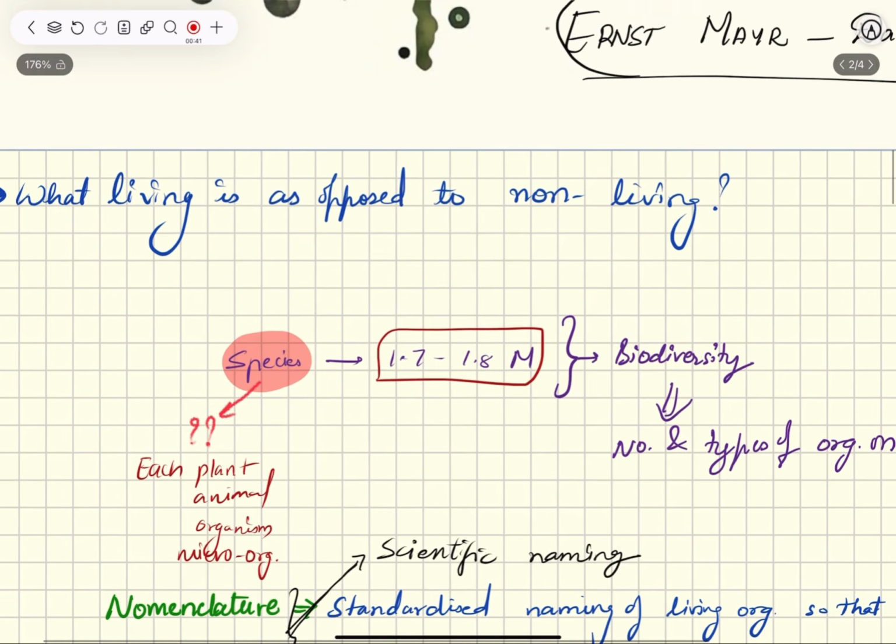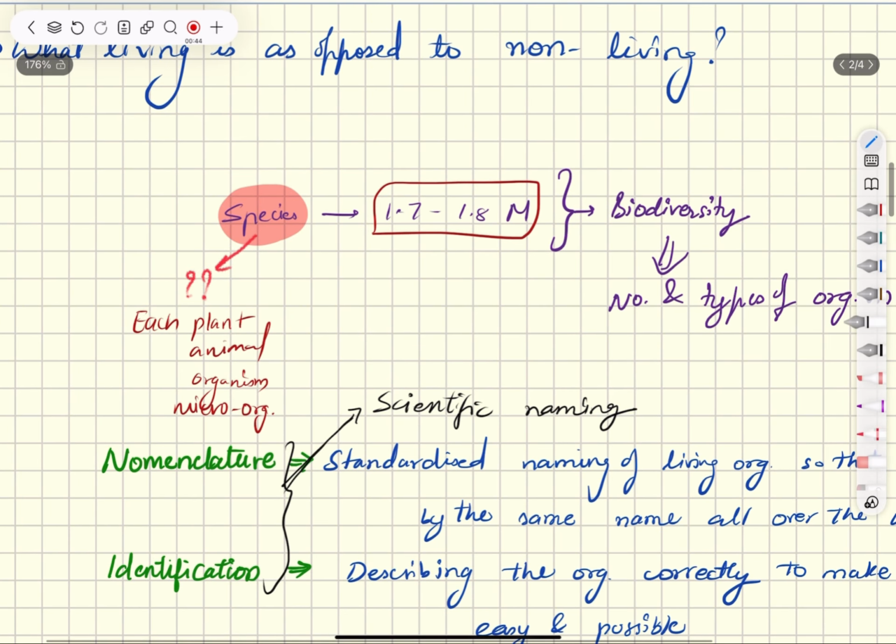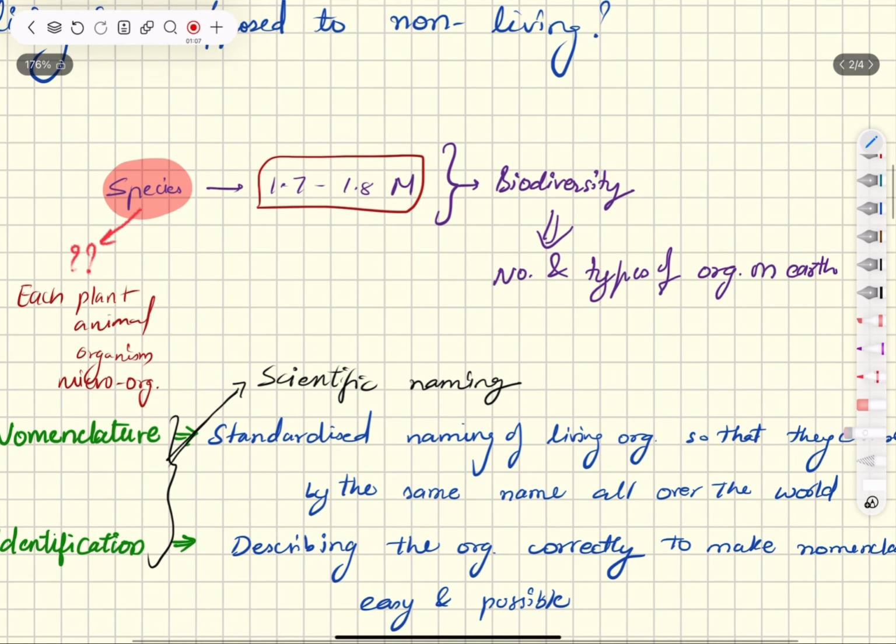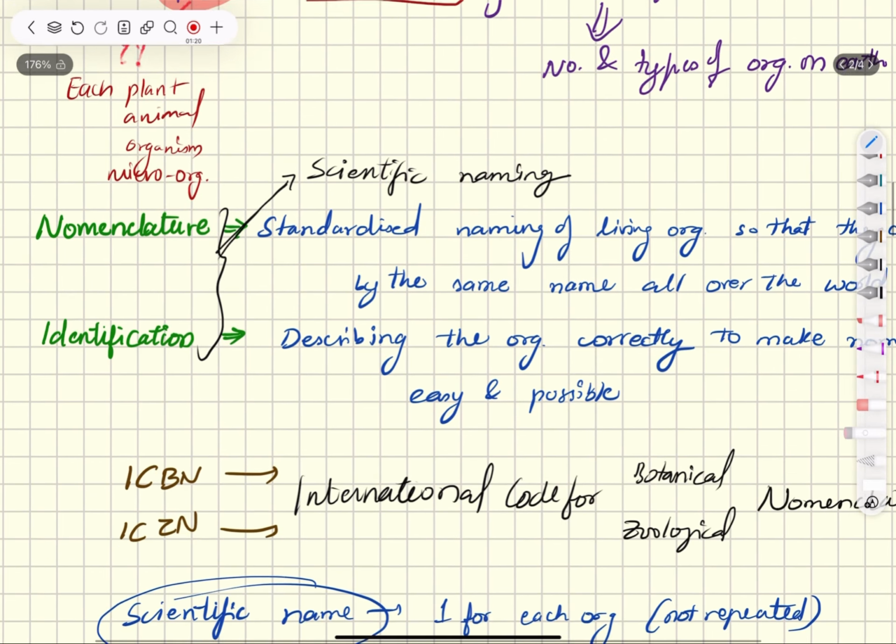Okay, so let's start with the chapter. What is species? Any organism, be it a microorganism or plant or a giant organism like a human being, or a microorganism like bacteria or virus, each different type is called a species, and there are approximately 1.7 to 1.8 million species which are identified till date. And all these organisms, the giant ones and the microorganisms, make the biodiversity. Biodiversity is defined as the number and types of organisms on earth.